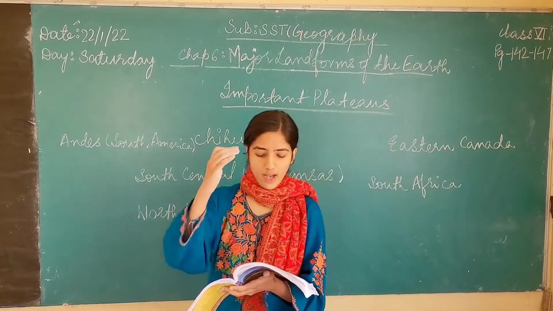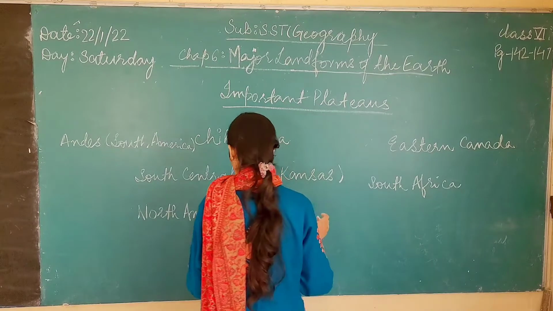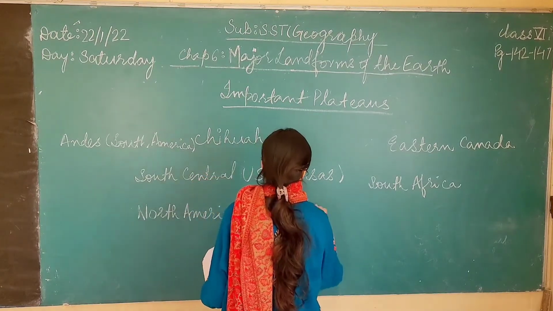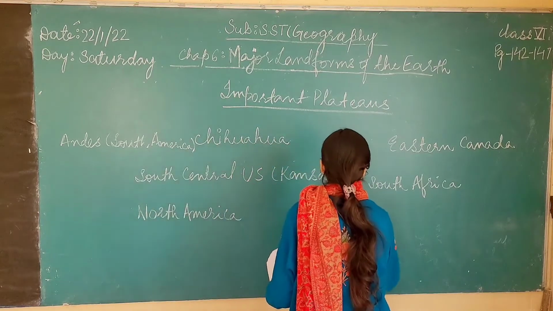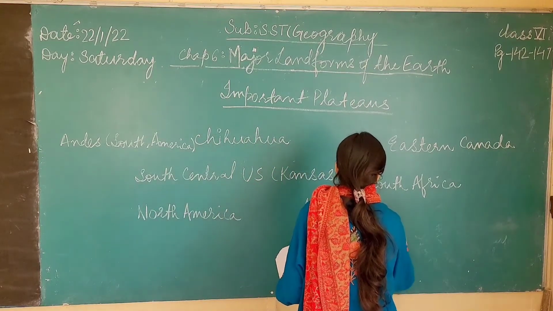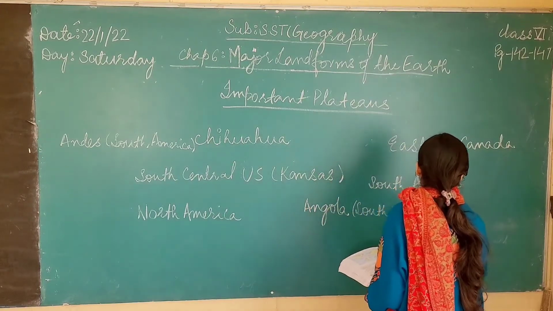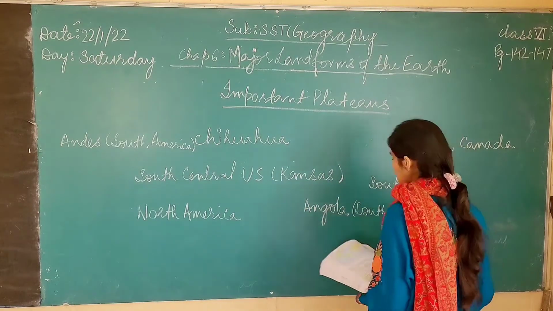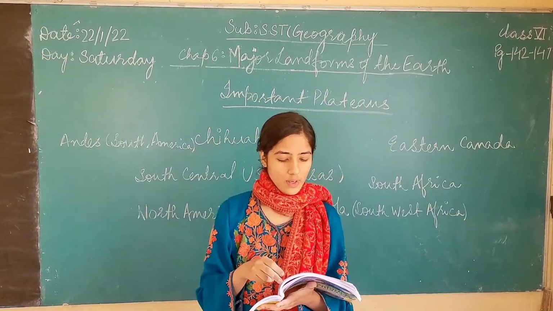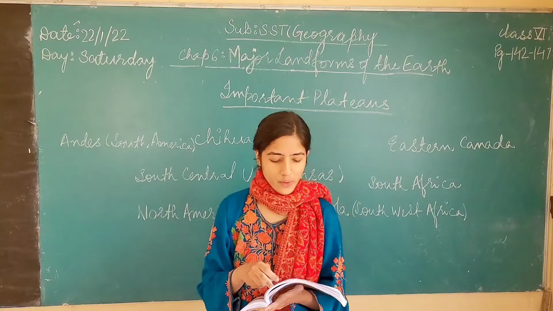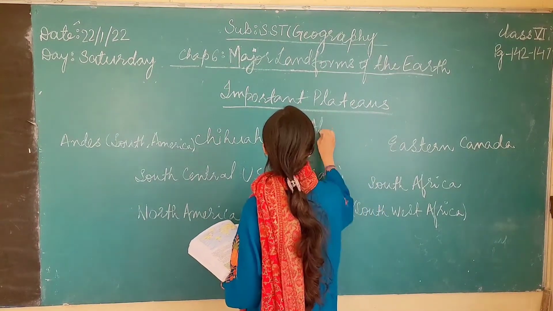Then just above the High Wind there is Bié Plateau. Bié Plateau is in Angola, and Angola is in Southwest Africa. Then see the Hoggar Plateau. It is in Algeria.